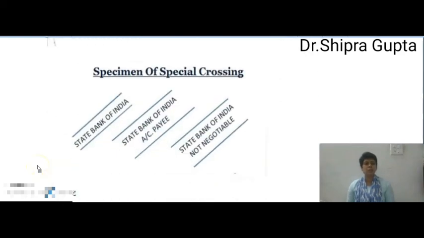Now the specimen of special crossing: we can write in the transverse parallel lines a special bank name, suppose State Bank of India. We can write the account payee words with the bank name. We can include the not negotiable words with the bank name, but the bank name is the special mention. We will specially mention it in special crossing.